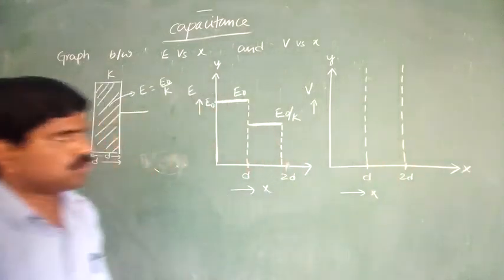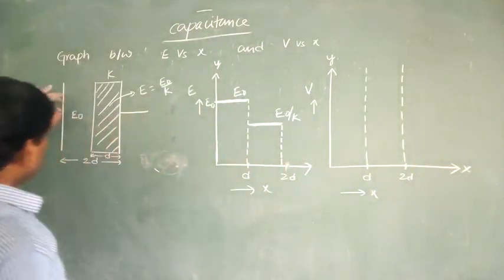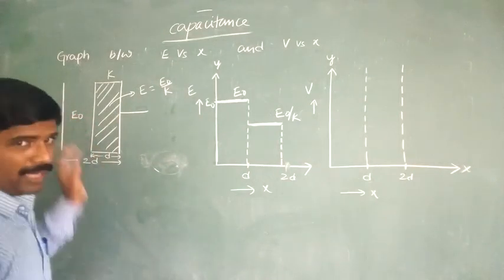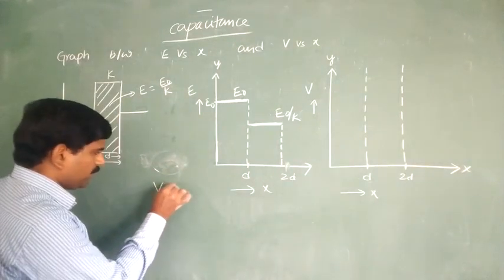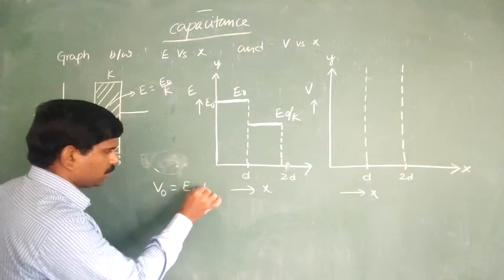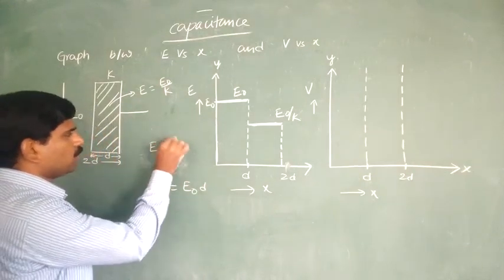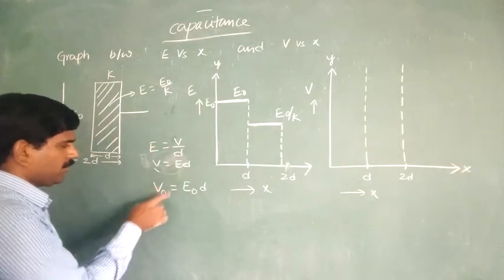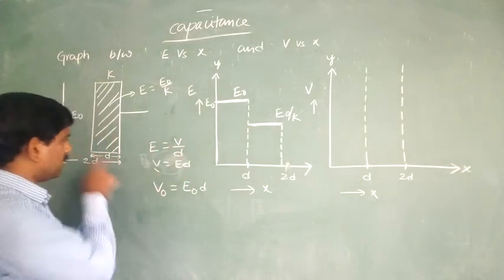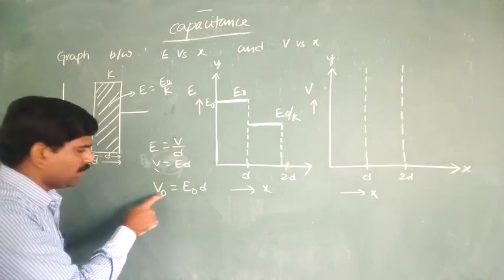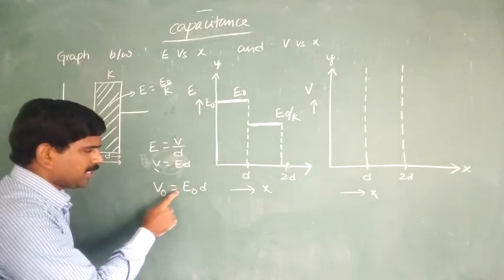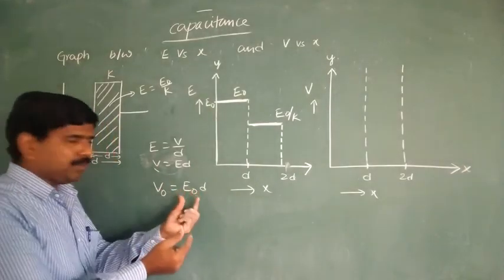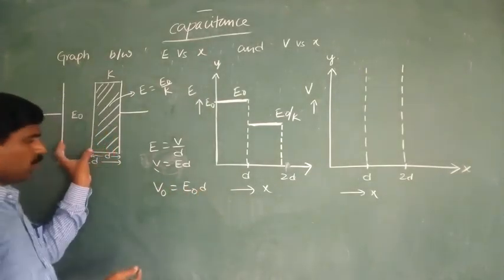So try to observe first. Here, how much is the electric potential drop without any dielectric? That is nothing but V naught equal to E naught into D. Actually E is equal to V by D, so from that, V is equal to E into D. Without a dielectric, with the air medium, we represent that with V naught. V naught is equal to E naught into D. Here the E naught value is some value, and the distance is D.